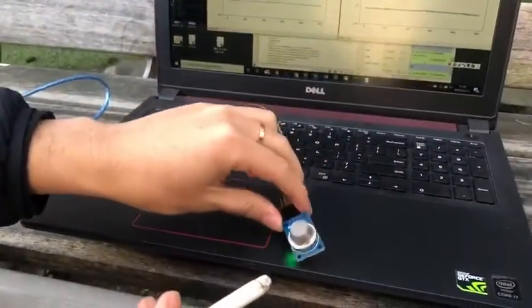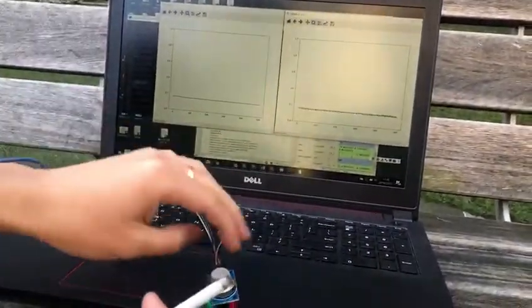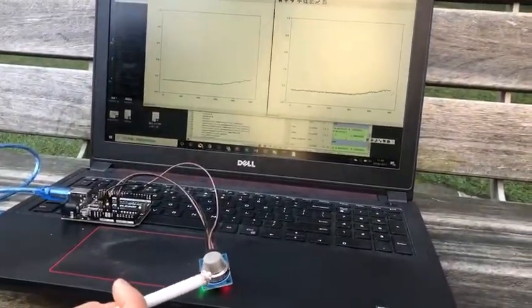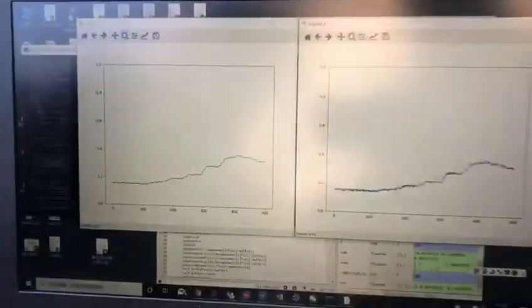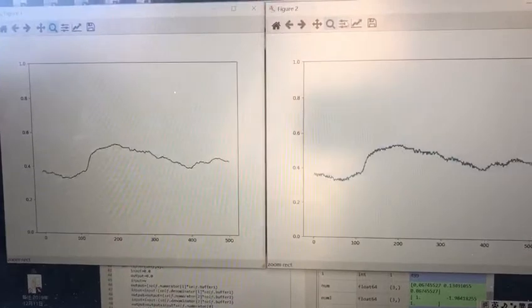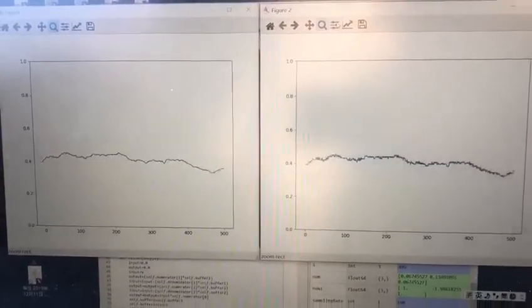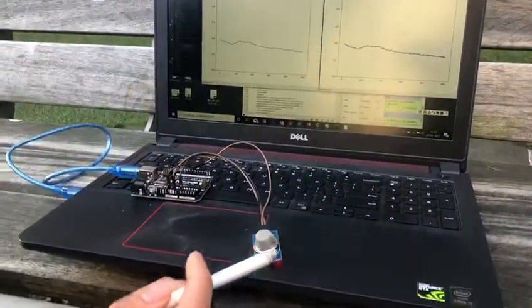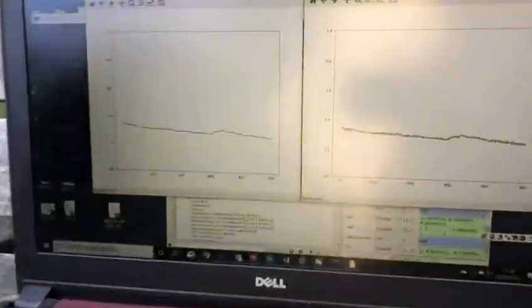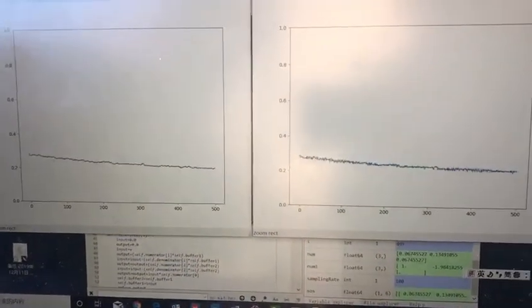And if we put some gases near the gas sensor, we can see the curve will increase, and the signal will change. And if we remove the sensor from the gases, the signal will stay at the same level and remain unchanged.